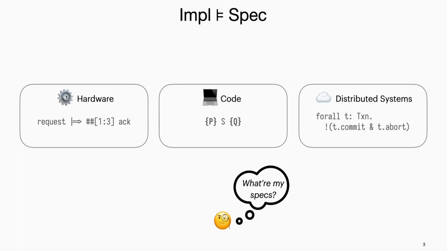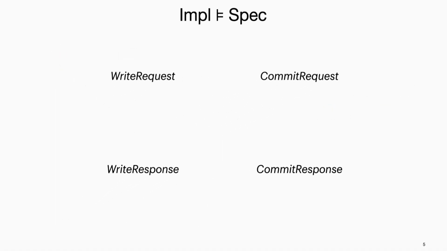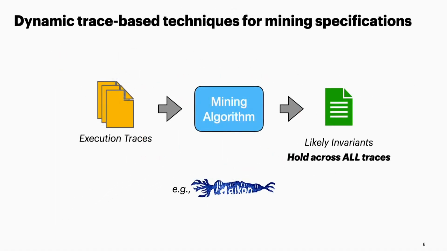So actually, the input of this workflow takes specifications that are given by some mining procedures that automatically discover these likely specifications. There are techniques like DICOM, which mine specifications from execution traces. Basically, it will give you a set of propositional formulas over program variables that hold across all the executions. And we take those as input. It can generate a lot of them because it's a grammar-based enumeration, a grammar-based synthesis of these formulas, and we want to identify critical properties within this noisy set.